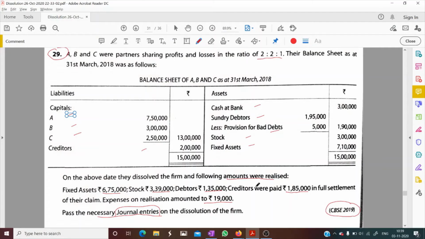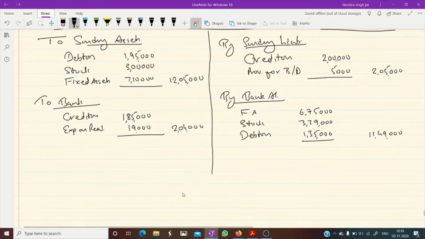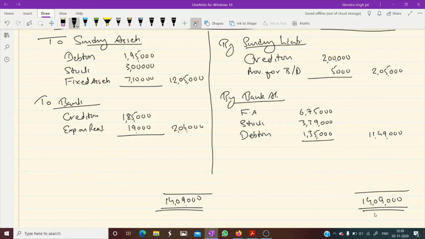All assets and liabilities are over. All adjustments are written. Now what is left? We need to calculate profit or loss. 12 plus 2, 14 lakh 9,000, and 11 lakh 49,000. The debit side is more. 14 lakh 9,000 minus 11 lakh 49,000 minus 2 lakh 5,000, it will be 55,000 which is remaining on the credit side.